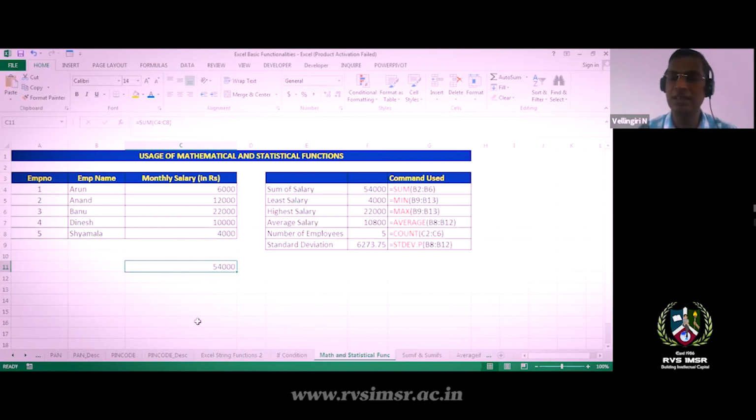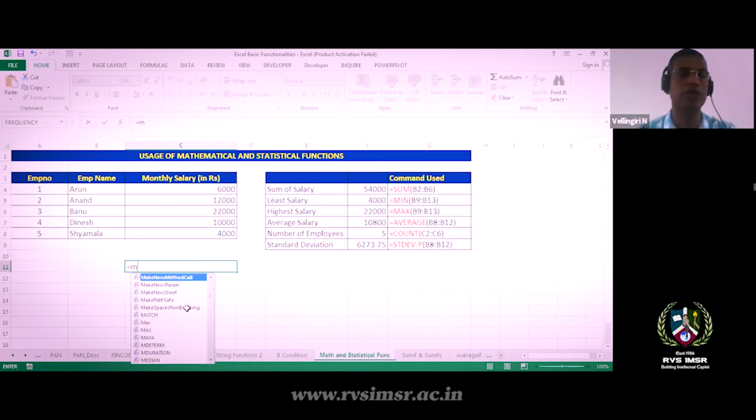In a different scenario, I want to identify who is getting the least salary in my company. For that, I'll use equal to MIN of, the function called minimum, give the range, close brackets and press enter.